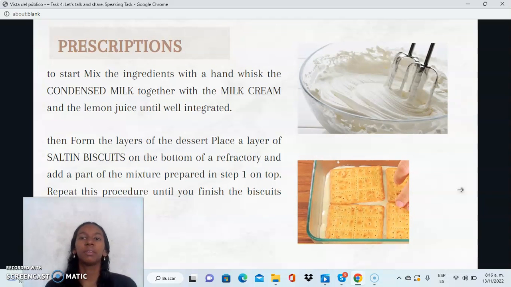Recipe: to start, mix the ingredients, combining the condensed milk together with the cream and the lemon, and stir into one mixture. Then, for the base of the dessert, place a layer of saltine biscuits in a refractory dish, and pour some of the mixture over it. Repeat this procedure until you finish the biscuits and the mixture.